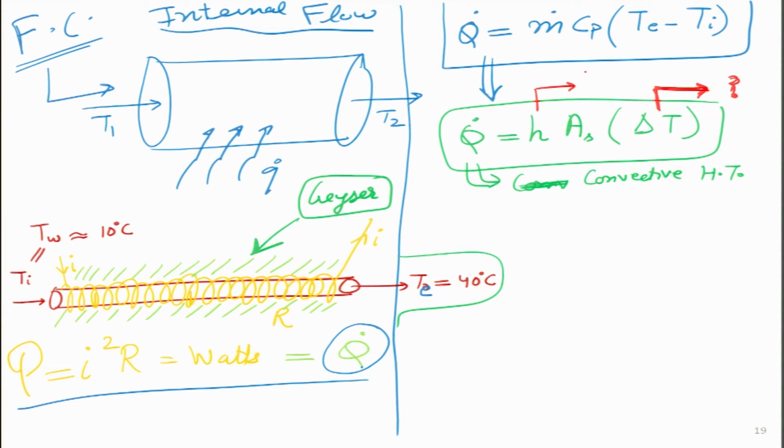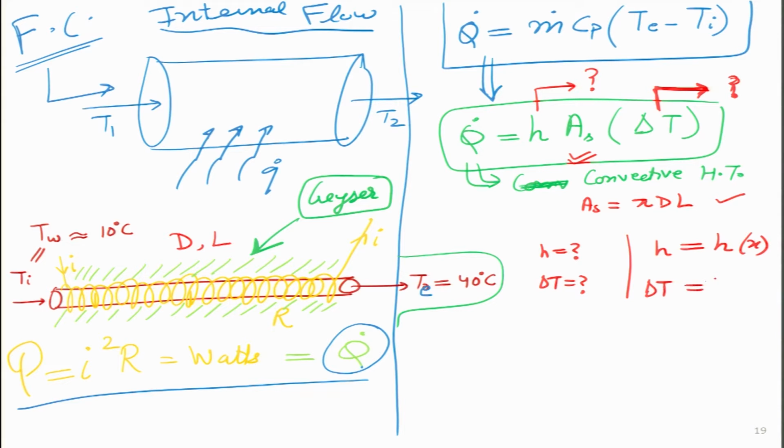Second question, what is going to be the value of h? So, A_s is very easy. This area A_s I can just write, it is pi d into L. So, if the diameter of the cylinder was d, the length of the cylinder was L, then A_s is very easy to calculate. But I want to ask students about the value of h, the value of delta T. So, first question is what is the value of h, what is the value of delta T. Then a more detailed question I will ask is, is h a function of x? Is delta T going to be a function of x?